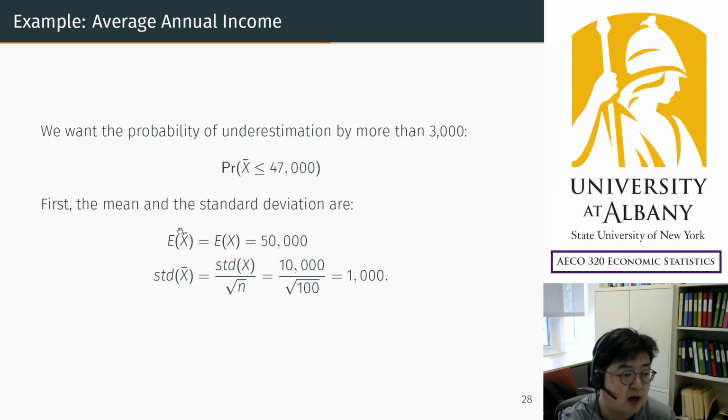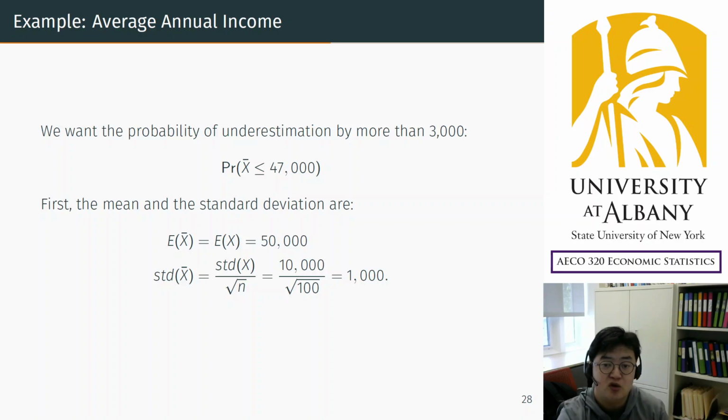The mean of X bar is the same as the mean of the single outcome, $50,000. And its standard deviation is the single outcome standard deviation divided by the square root of n. By the way, the reason I chose 100 as the sample size is that the square root of 100 is 10, which is simple. Then the standard deviation of the sample average is exactly 1,000.